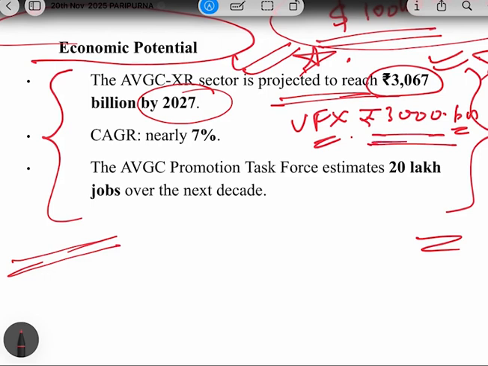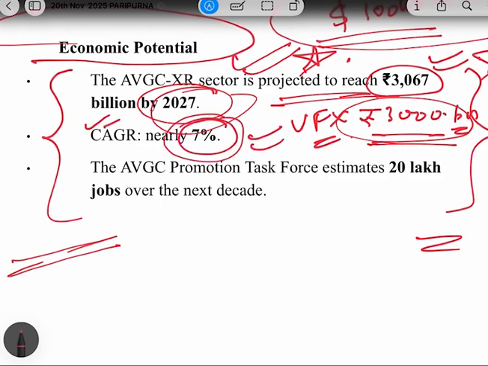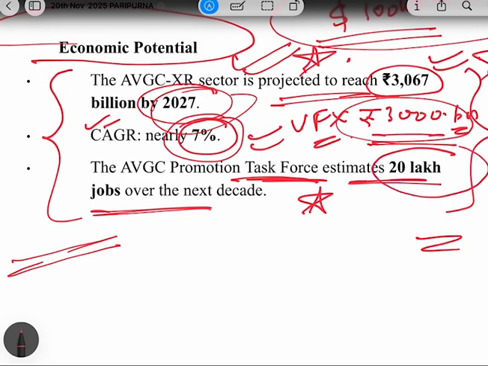So first important data is about the economic potential, that this sector is projected to reach 3,000 billion by 2027. And you can remember this also, that compounded annual growth rate is set to around 7%. And also an important point from the Indian economy point of view, that the AVGC promotion task force estimates 20 lakh jobs over the next decade. So very, very important thing.